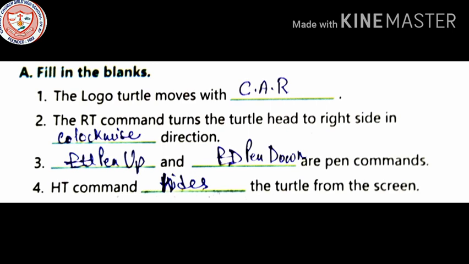Dash and dash are the pen commands. So which are the pen commands? Pen up and pen down are the pen commands. HT command dash the turtle from the screen. HT command hides the turtle from the screen.